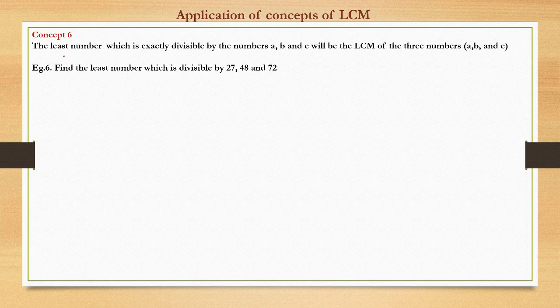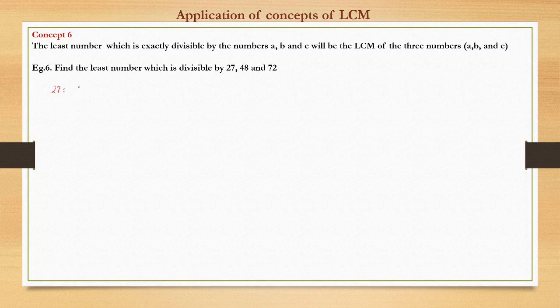So now, the next number which is exactly divisible by numbers A, B, C will be the LCM of the three numbers A, B, C. That we have seen, because the definition of LCM says that LCM is that number which is divisible by all three numbers, and the lowest of such numbers. So suppose we are asked to find the next number which is divisible by 27, 48 and 72.